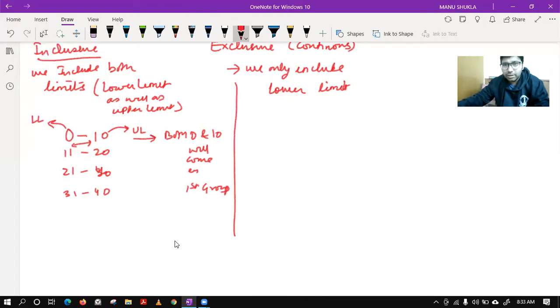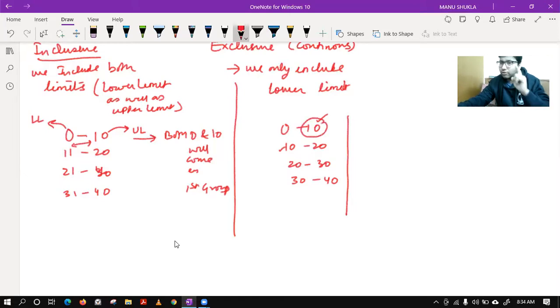On the other hand, if I have 0 to 10, 10 to 20, 20 to 30, 30 to 40, this is your continuous data. You can see where you are ending in the first class, you are starting at the same place. So the upper limit of one class and the lower limit of the succeeding class is the same.